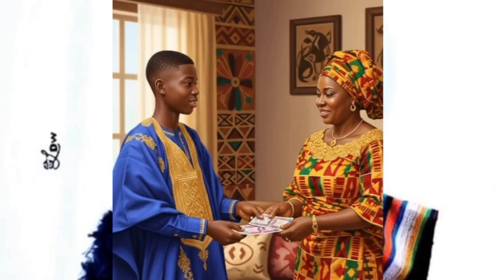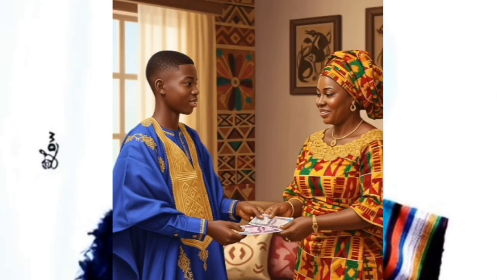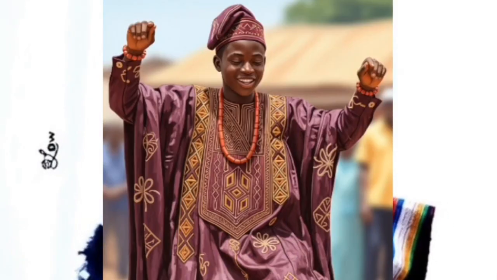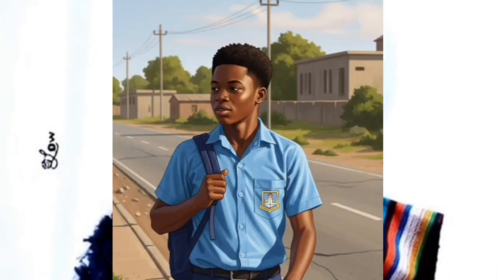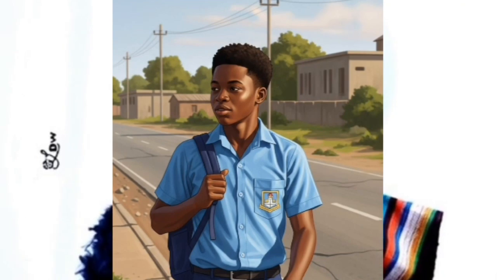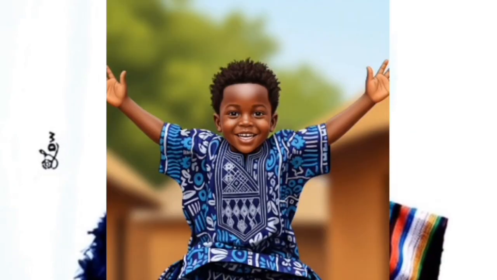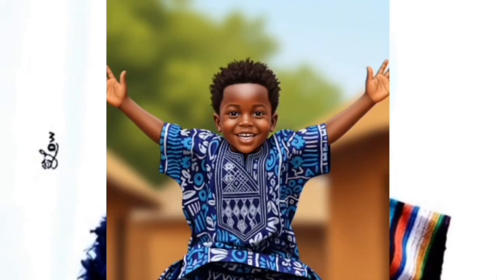Here are the examples of ọ̀rọ̀ ìṣe in Yoruba. Gbé, this is to carry something. Gbà, this is to take or to accept something. Jó, this is to dance. Rìn, this is to walk from one place to another. Fò, this is to jump.